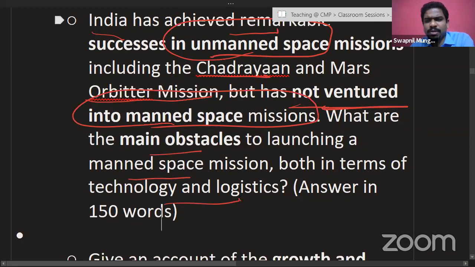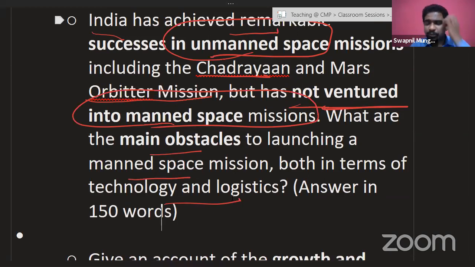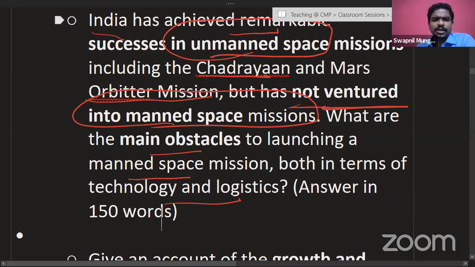So you must be aware that having that kind of space gear is one of the challenges. Having that kind of temperature shield for the spaceships is one of the challenges. Various such challenges are there, so you can enlighten the examiner on those particular obstacles. So that was a question very much expected from the last many years.